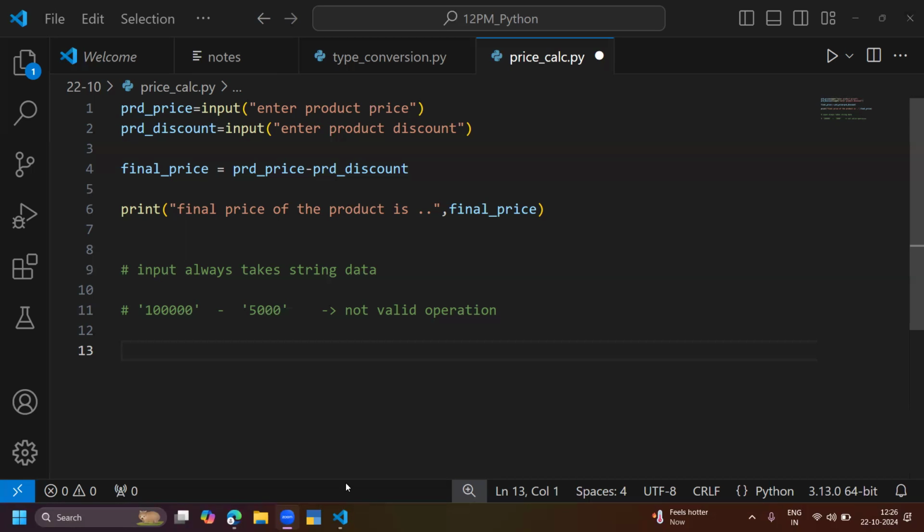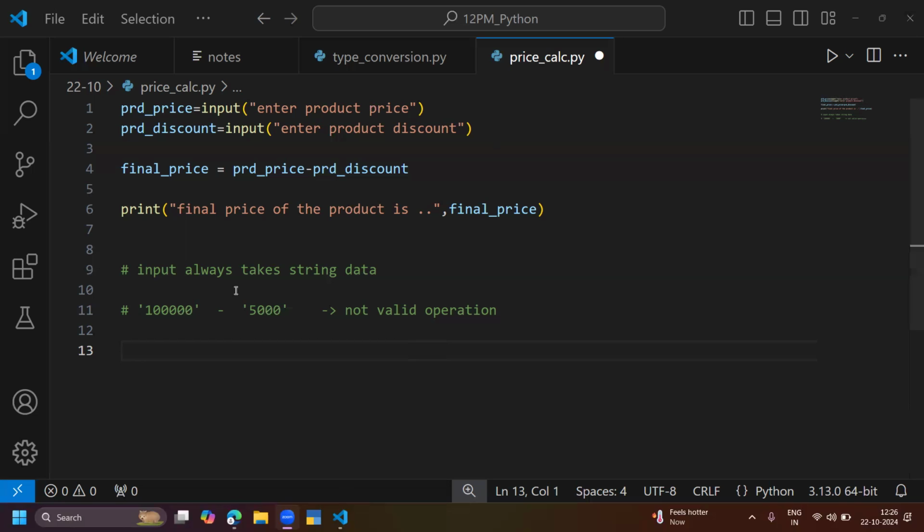Reply to me in the chat box. Guys, you are listening and understanding the type conversion program, so just give me the answer. Which variables do I want to convert into the integers? I'm just asking a question.